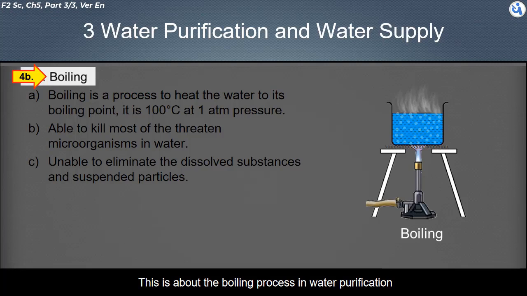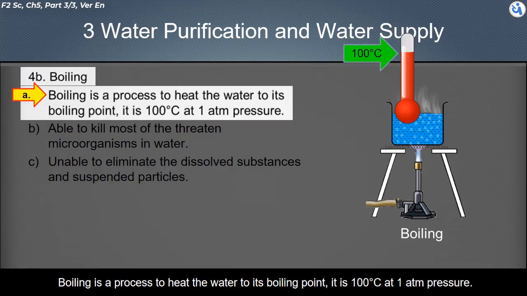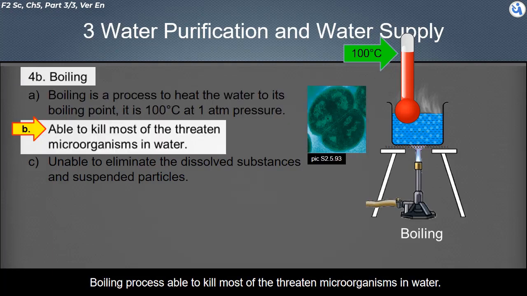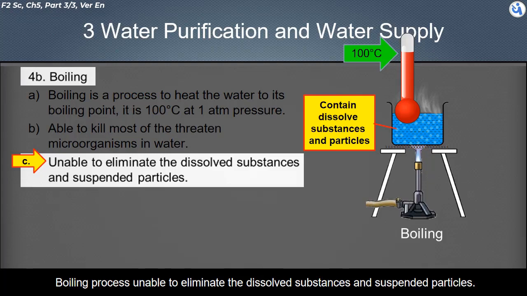This is about the boiling process in water purification. Boiling is a process to heat the water to its boiling point, which is 100 degrees Celsius at 1 atm pressure. The boiling process is able to kill most of the threatening microorganisms in water, but it is unable to eliminate the dissolved substances and suspended particles.